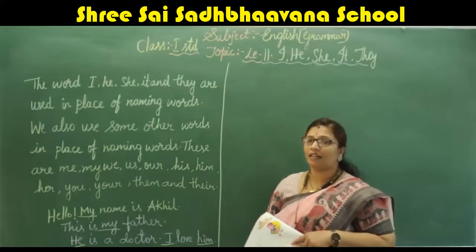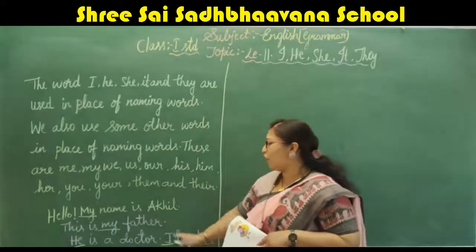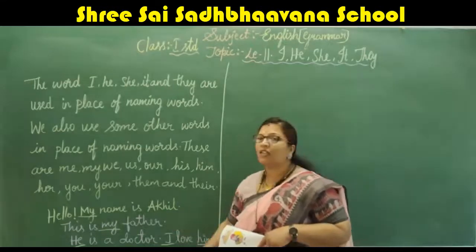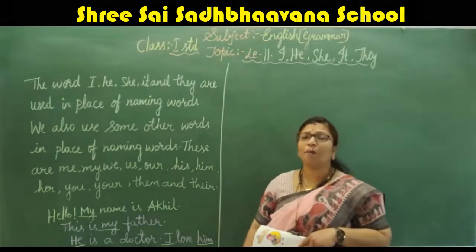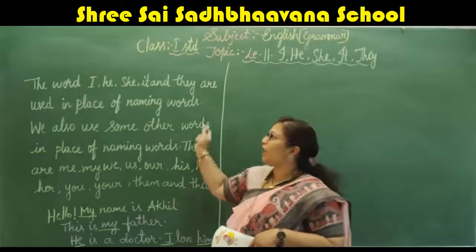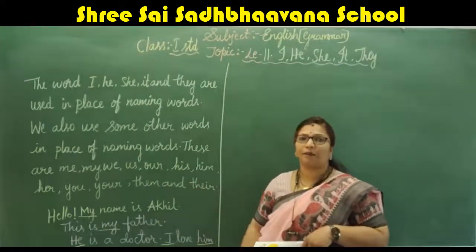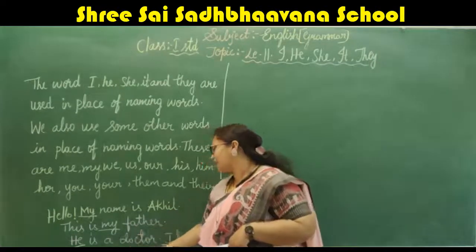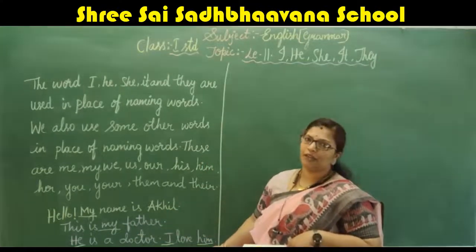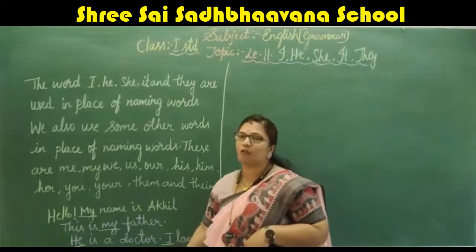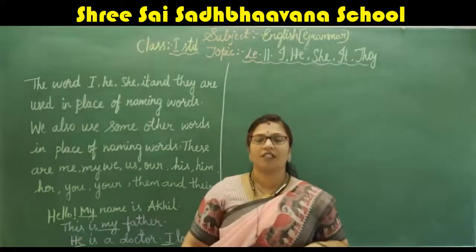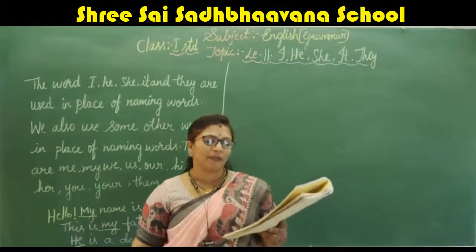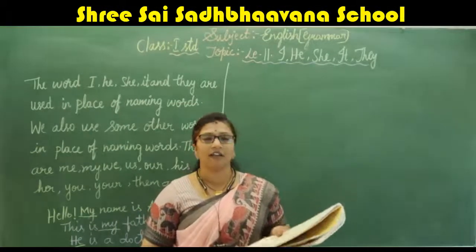I and him. So instead of saying I love my father again, if you use the same sentence, it won't be proper. So with the help of these words we can frame a sentence. This is my father. He is a doctor. I love him. So he used all these words. Right, some of the examples they have given you. This is my mother. She is a housewife.